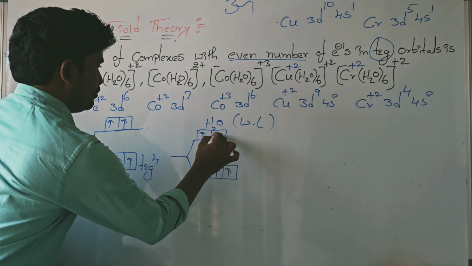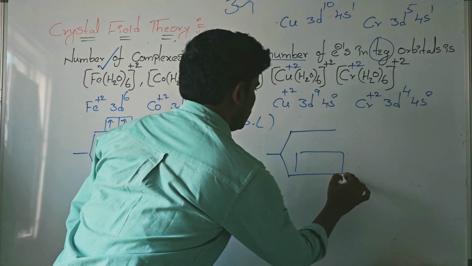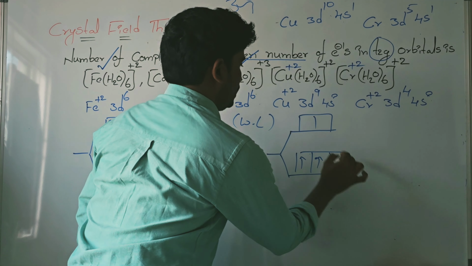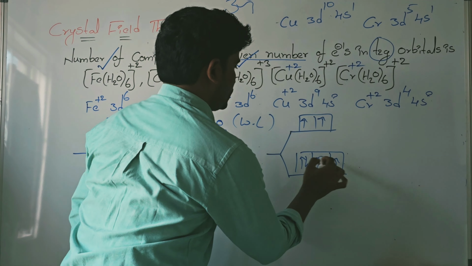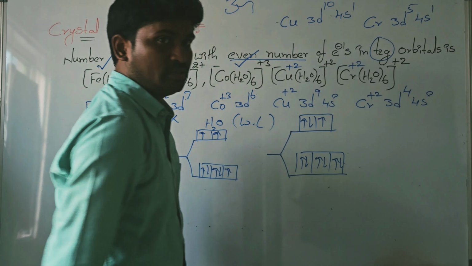Next here copper plus 2. How many electrons? 9 electrons. So 9 electrons in the T2G and EG: 1, 2, 3, 4, 5, 6, 7, 8, 9. So an odd number of electrons is present.